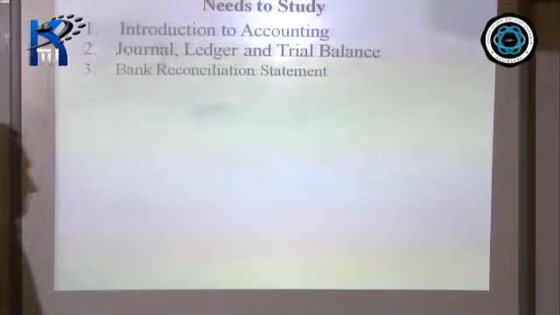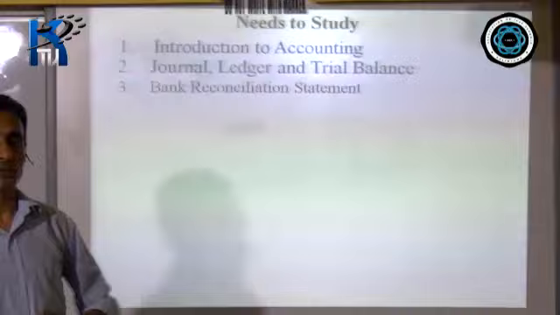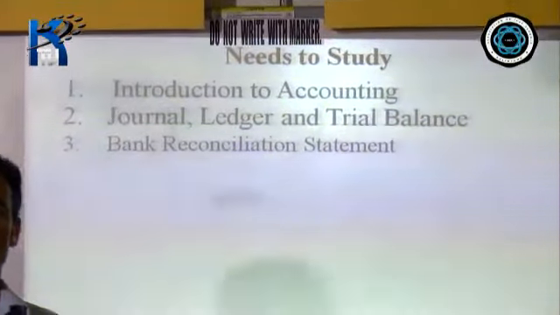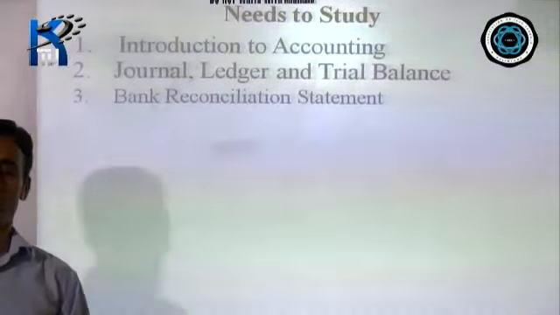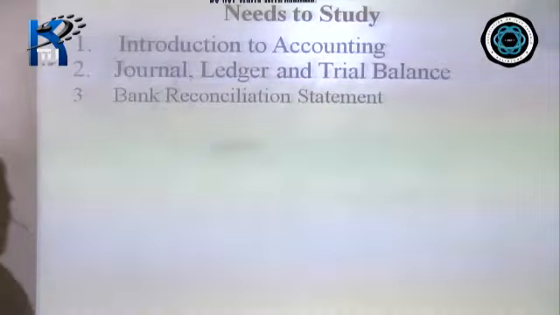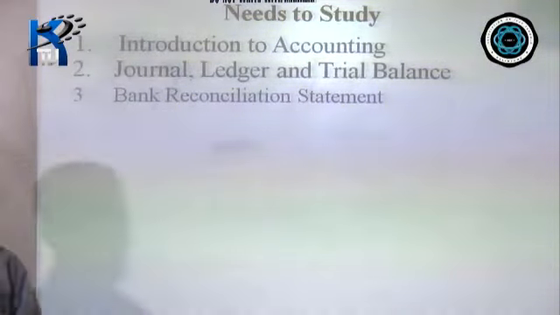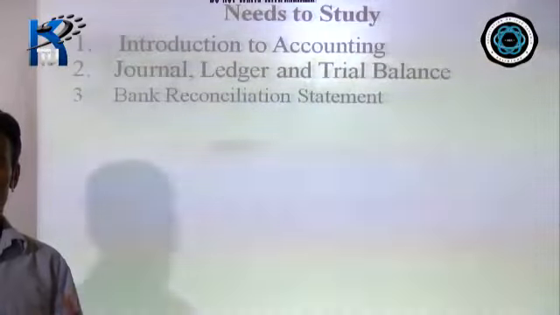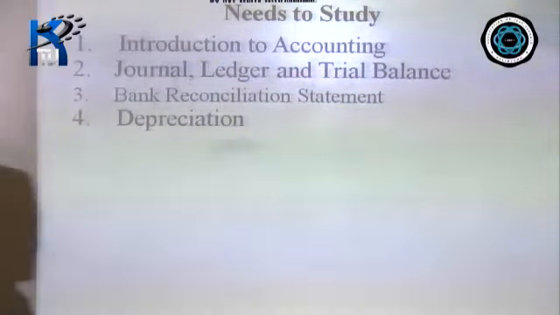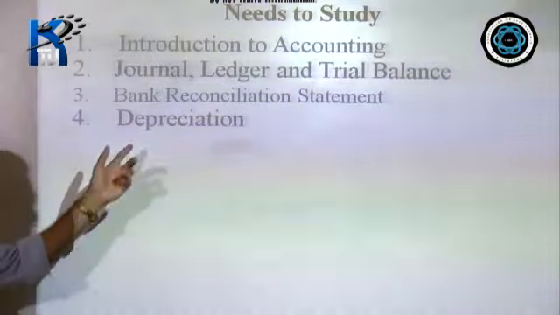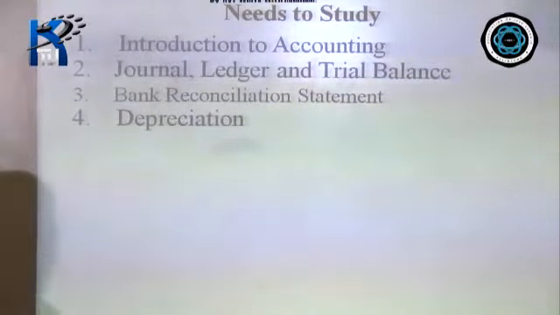Number 3, we have bank reconciliation statement. We are talking about business organizations. Business organizations do have bank accounts. At times, there may be some differences in the amount shown by the bank statement, or passbook, which may not tally. The reason for these differences can be found out by preparing a bank reconciliation statement. You have depreciation. This depreciation is related to assets, which you will definitely learn later, right? Depreciation is called reduction in the value of assets.